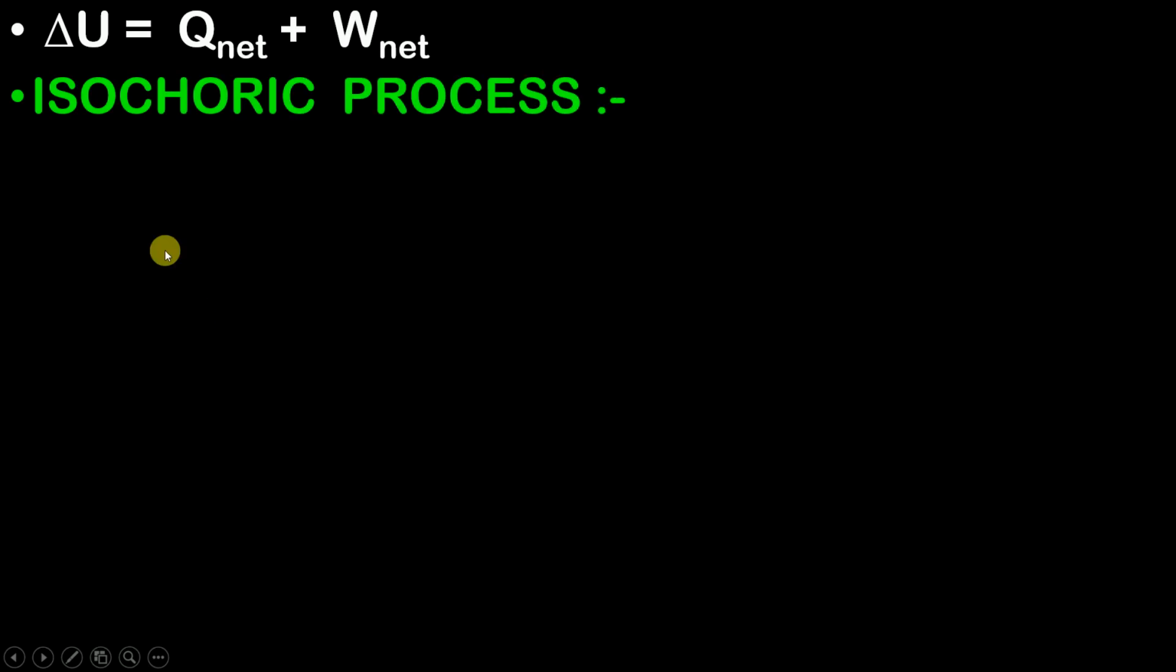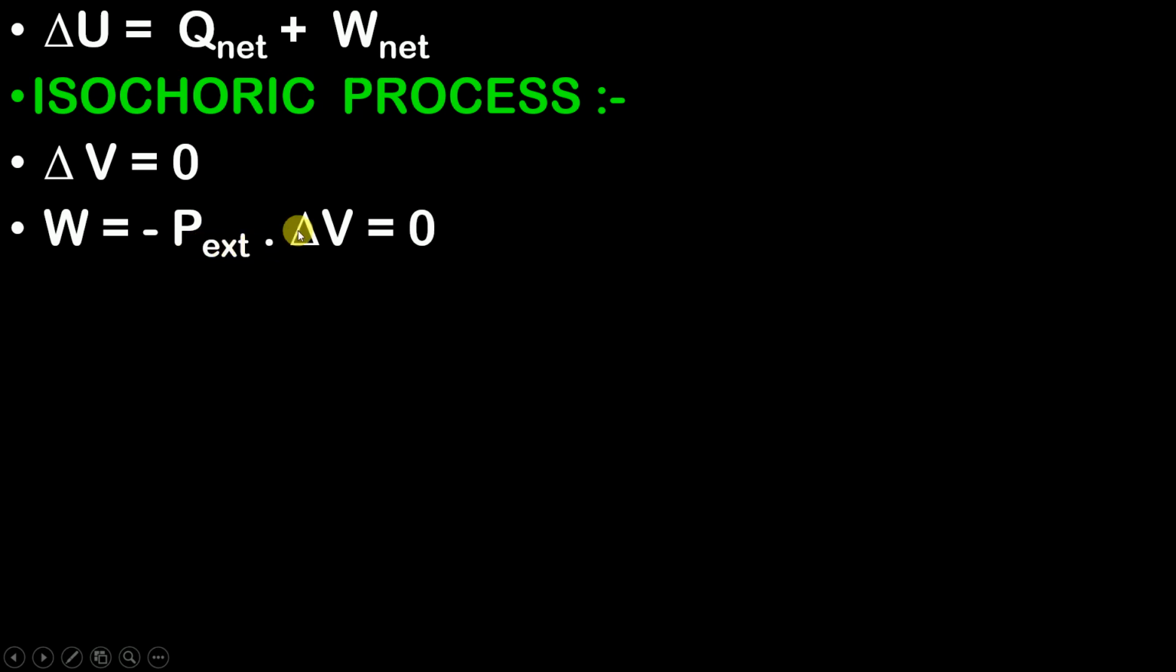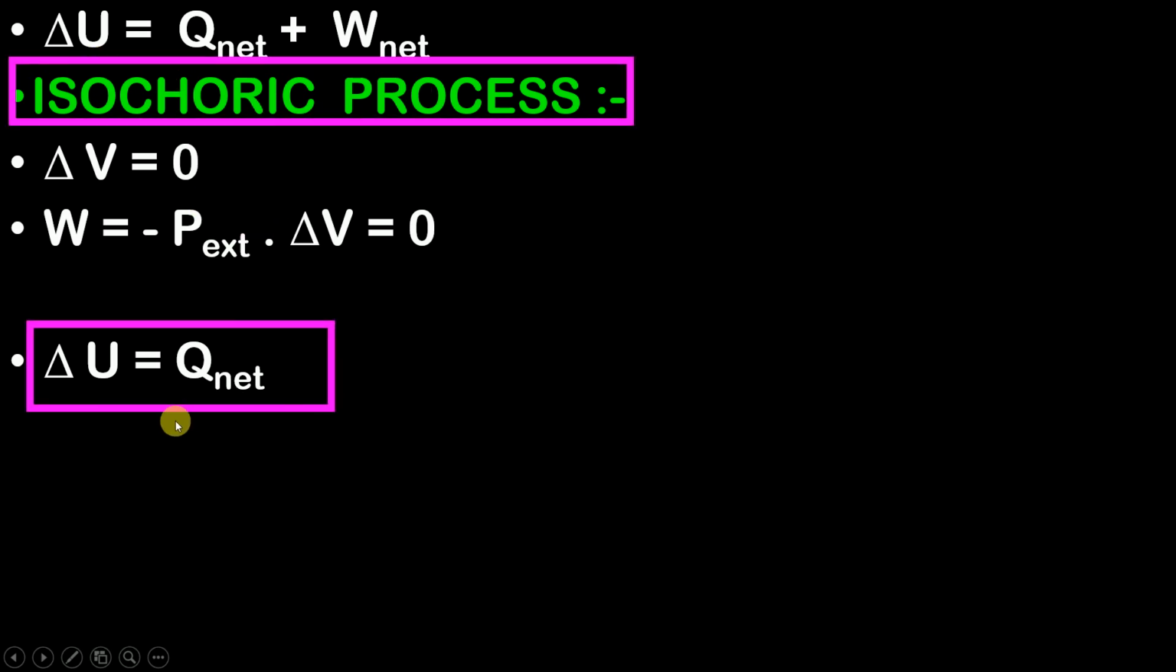Okay, now let us move on to another process. So in an isochoric process, what happens? The change in volume is equal to 0. The volume of the system is not going to change in an isochoric process, as we all know. Now, if the change in volume is 0, then this change in volume is going to affect the W net. Why? Because work is nothing but minus P external into delta V. If the delta V is 0, then the work will also be equal to 0. Okay, so for an isochoric process, the first law equation becomes delta U, that is nothing but change in internal energy, will be equal to Q net.